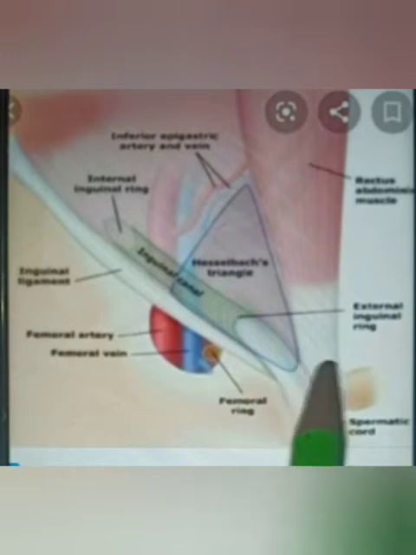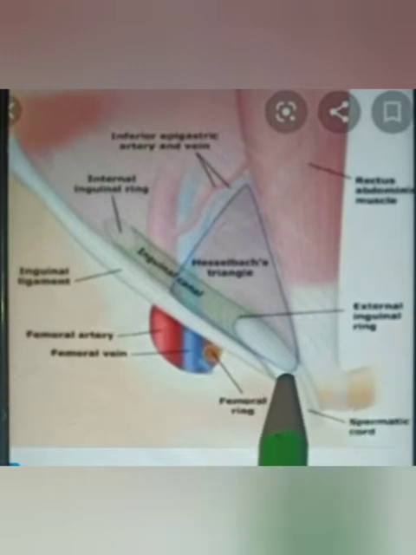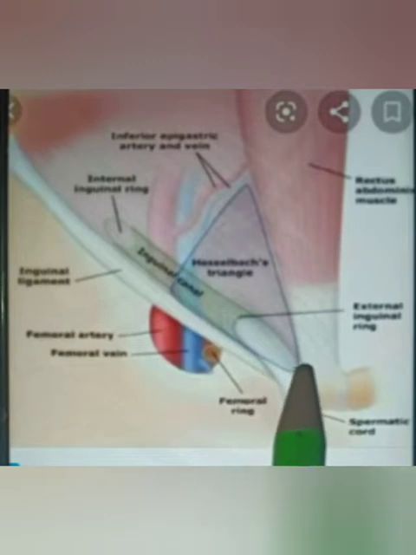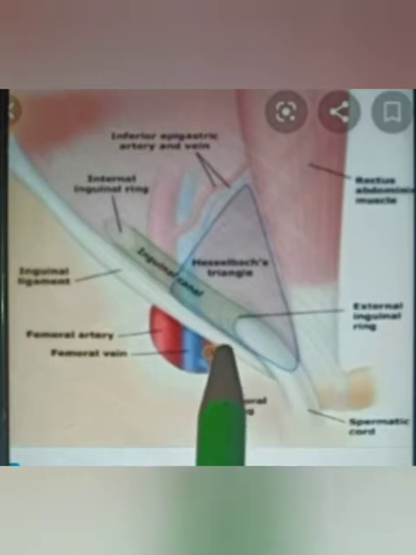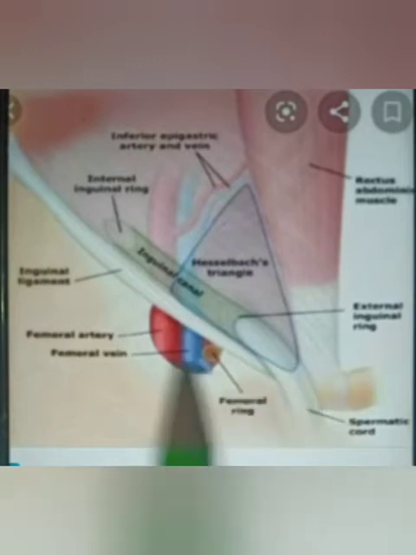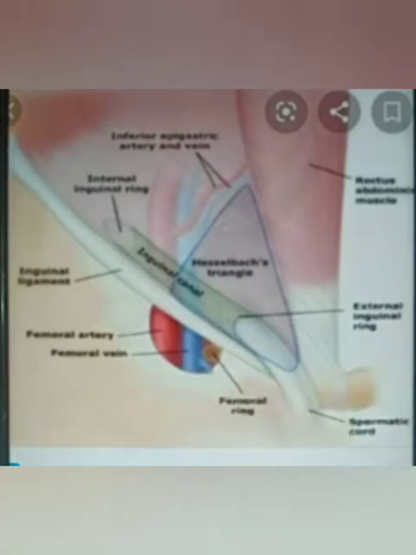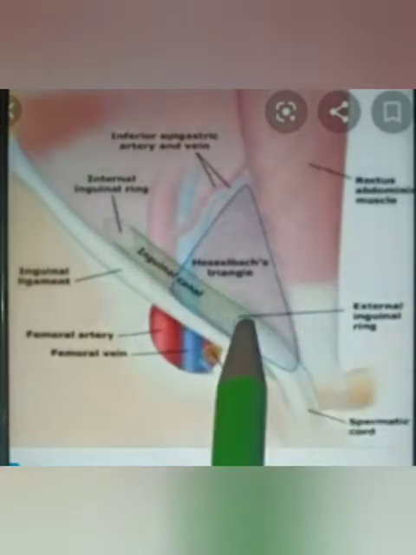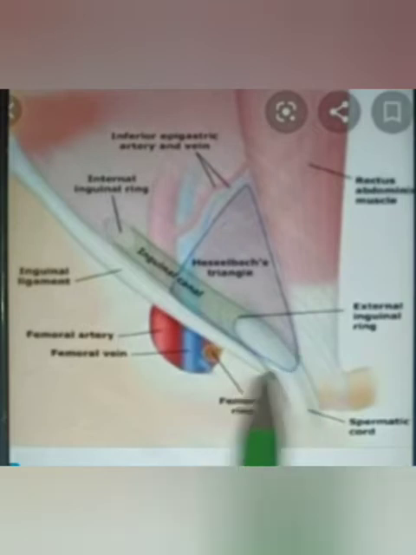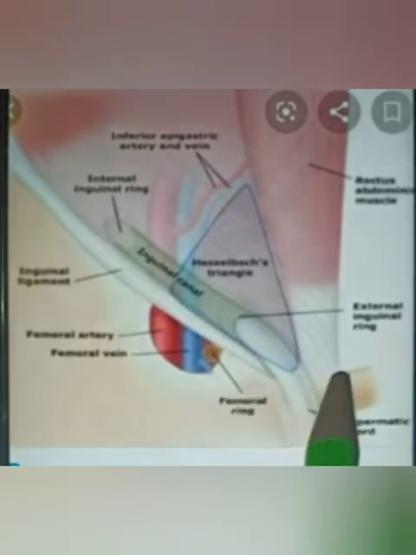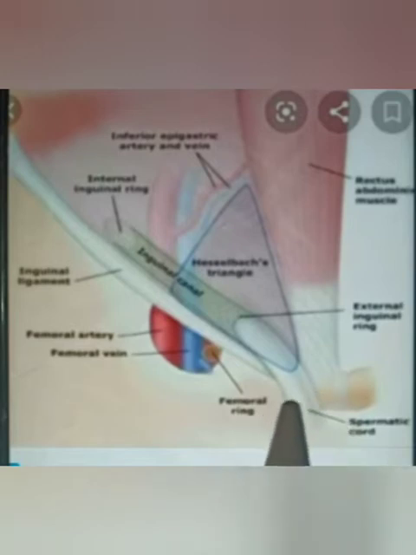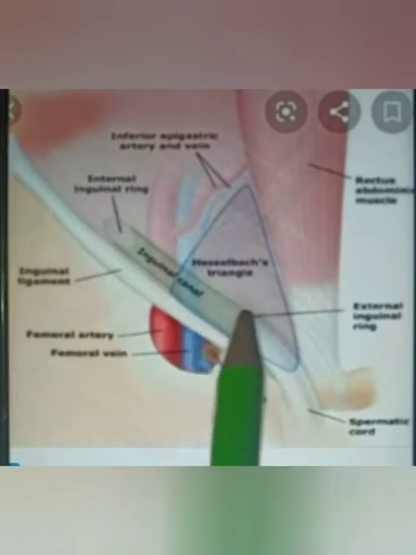The base of the triangle is formed by the pubic crest, and the two sides of the triangle form the lateral or lower margin and the medial or upper margin. It is 2.5 centimeters long and 1.2 centimeters in breadth, and these margins are called crura. Beyond the apex of the triangle, the two crura are united by the intercrural fibers.